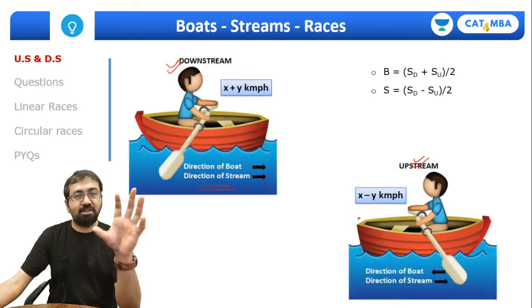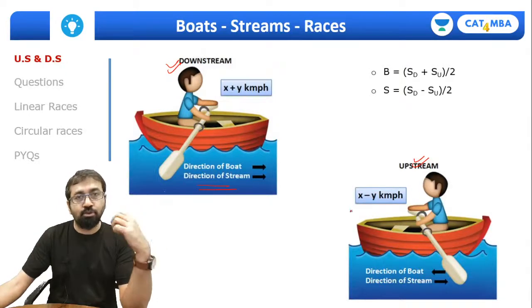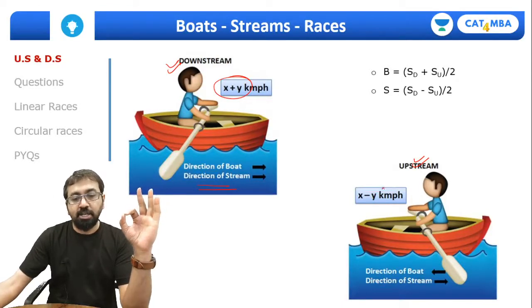I'm sure you must have studied all these things during school. I'm just trying to help you refresh these concepts. So remember, speed downstream will be speed of the boat plus speed of the river. Speed upstream is speed of the boat minus speed of the river. So we have assumed the speed of the boat as x and the speed of the stream as y.